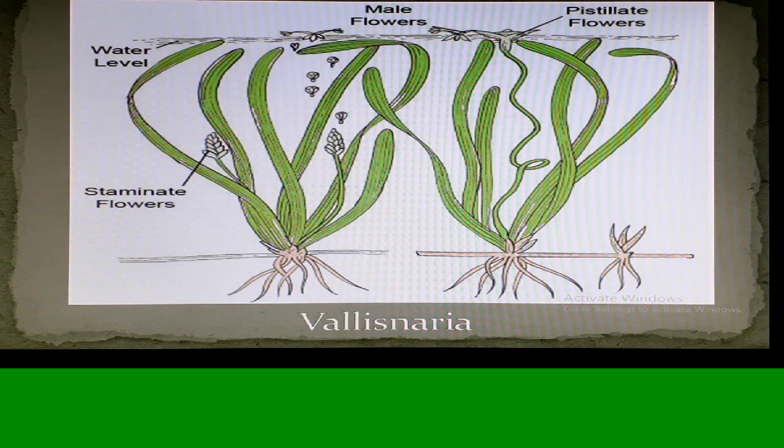In case of the female plant, the female flowers, or the pistillate flowers, have a coiled petiole, but as the flowers mature, the uncoiling of the petiole helps the flower to come above the surface. As the male and the female flowers come in contact, the male flowers open the bud, the flowers bloom, and the anthers sprinkle the pollen grains on the stigma of the flower. Isn't it a wonderful feature, students?